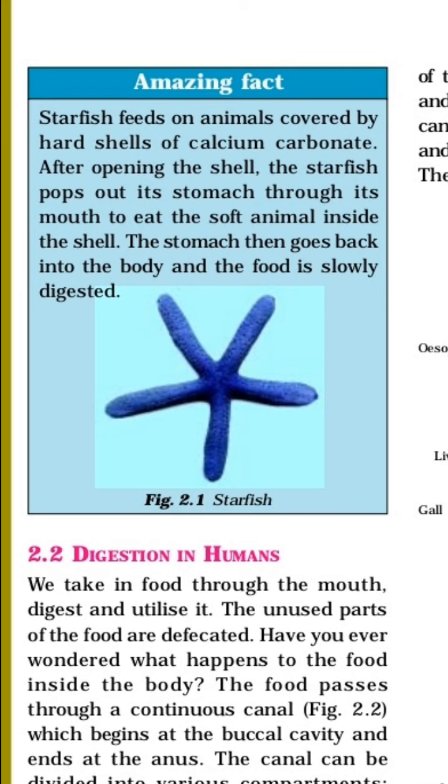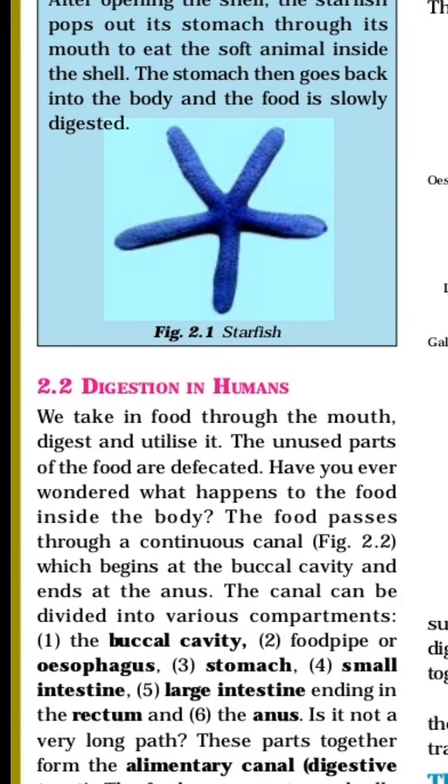Here you can see the picture of the starfish on the screen. In the middle, its mouth will be there. From that, the stomach comes out. It takes the small soft animals inside, and after that the stomach goes back into the body and the food is digested slowly. The whole process is mentioned there.